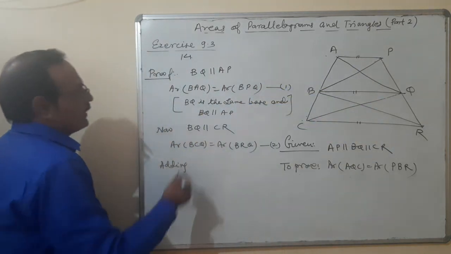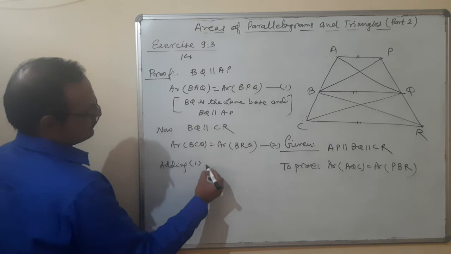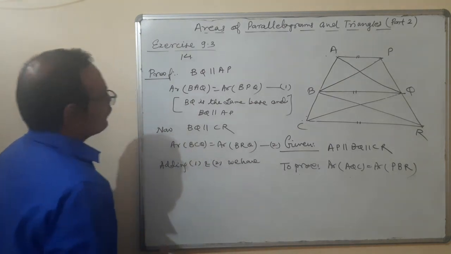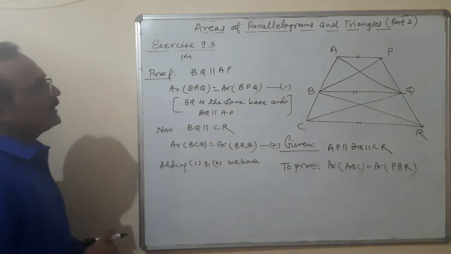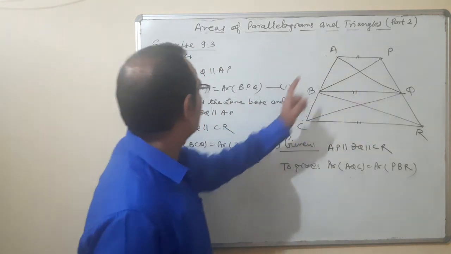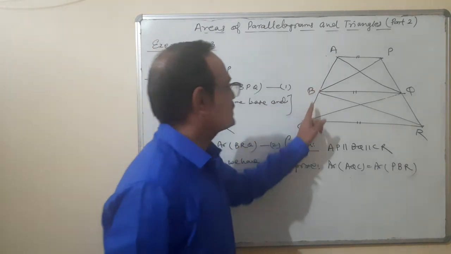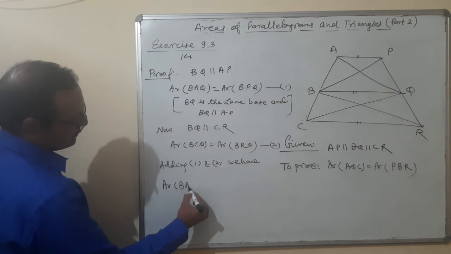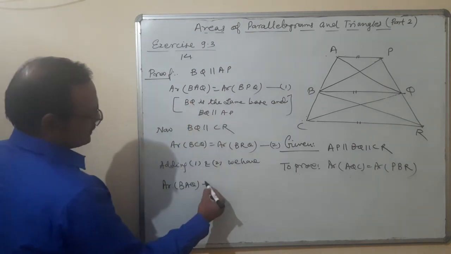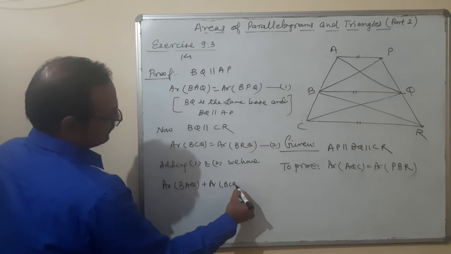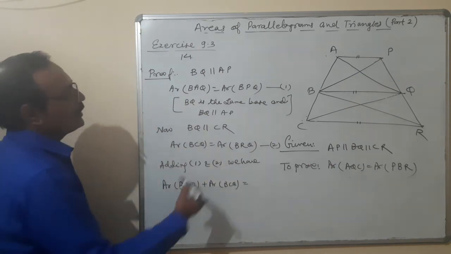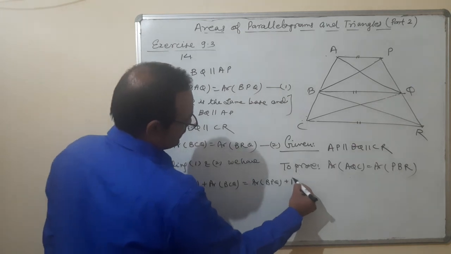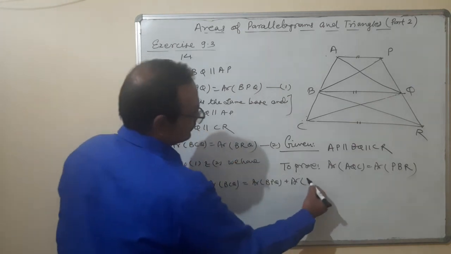Adding 1 and 2: area of BAQ plus area of BCQ is equal to area of BPQ plus area of BRQ.